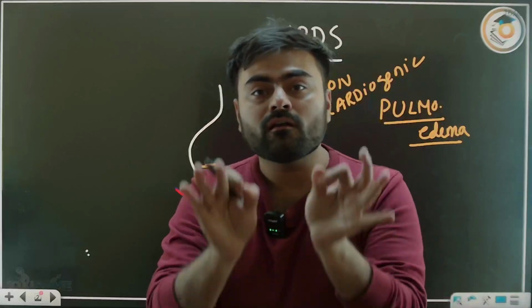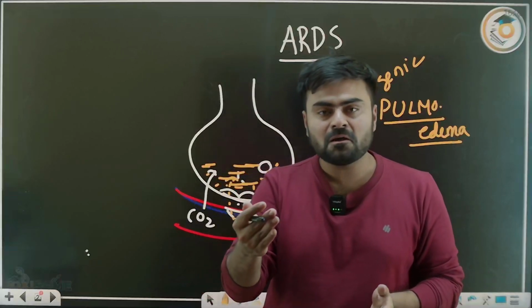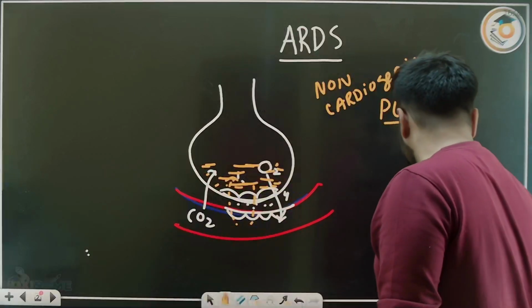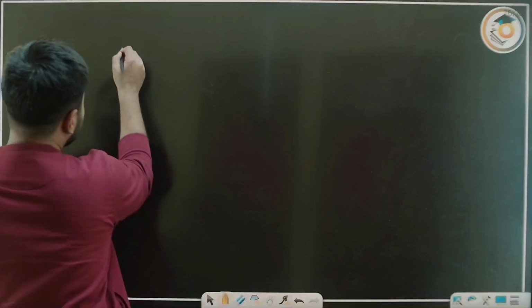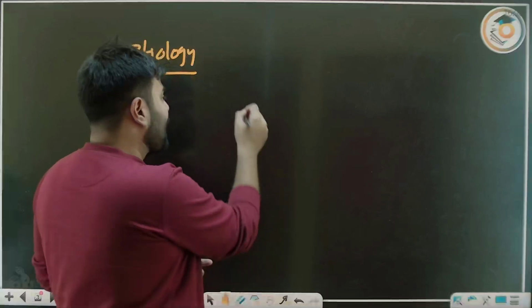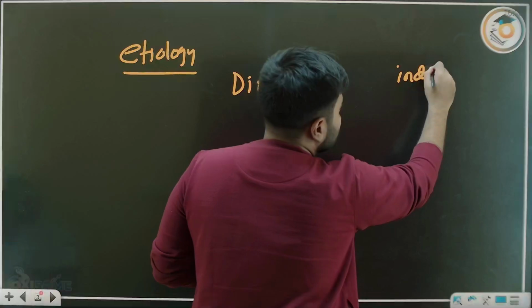This is a non-cardiogenic pulmonary edema. Meaning, pulmonary edema is happening, but this is not due to a heart cause. So first of all, what are the causes then? What is the etiology of ARDS? We can divide it into a direct lung cause or an indirect cause.